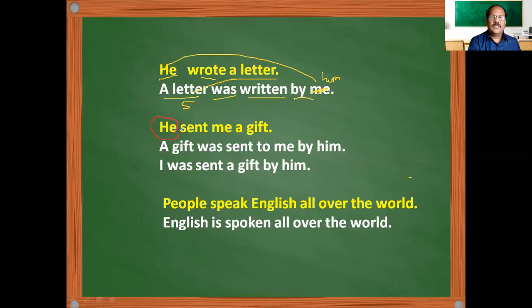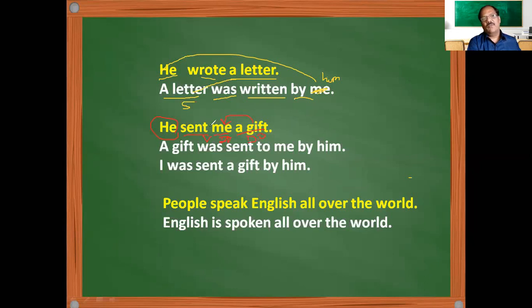He is the subject, sent is the verb. Sent what? A gift is the object. And to whom? Me. Again, this is what we call the object. This is what we call the indirect object, and this is what we call the direct object. That means whatever gives you the answer directly.